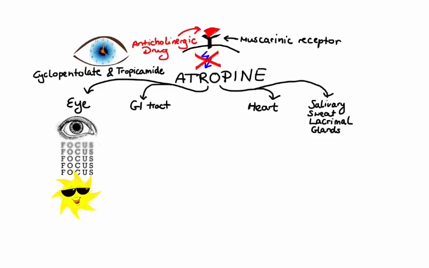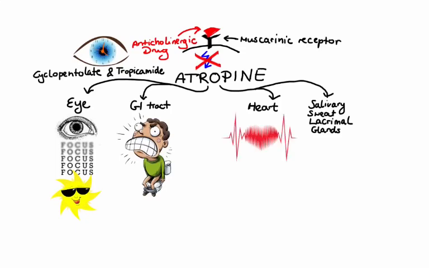Another feature of atropine is that it blocks M3 receptors in the GI tract, which results in reduction of GI motility from stomach to colon. This translates into prolonged gastric emptying and lengthened intestinal transit time. At higher doses, atropine can also effectively block M2 receptors on the SA node and AV node, which produces tachycardia. Heart rate may increase by as much as 30 to 40 beats per minute. Lastly, by blocking muscarinic receptors on salivary, sweat, and lacrimal glands, atropine produces dry mouth, dry skin, and ultimately causes body temperature to rise.